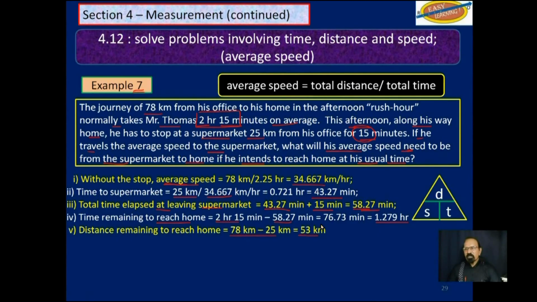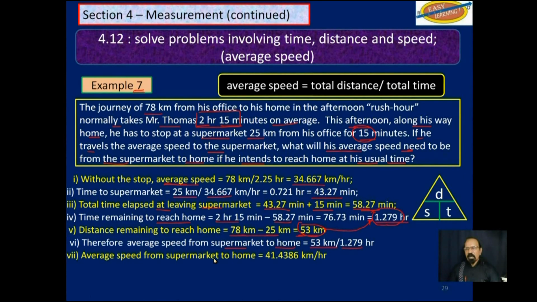The remaining distance is 78 kilometers minus 25 kilometers, which is 53 kilometers. So we will divide this 53 kilometers that he has to cover in that time. Therefore, average speed from supermarket to home would be 53 kilometers divided by 1.279 hours, and that gives an answer of 41.4386 kilometers per hour.